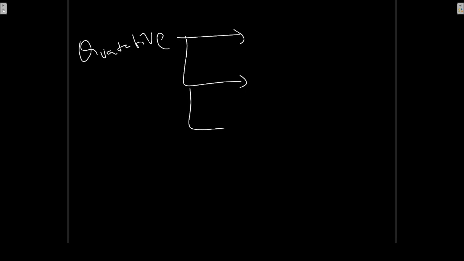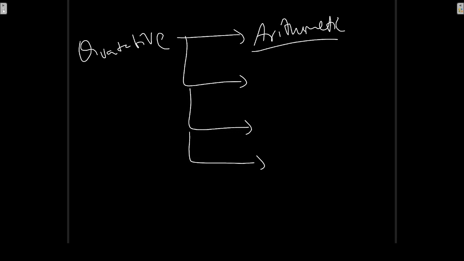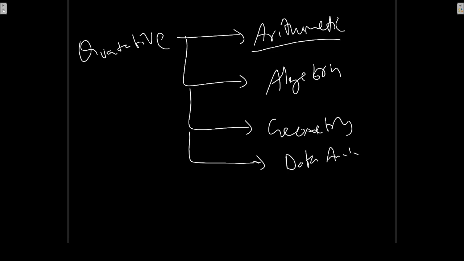Now let's talk about the quantitative section. This quantitative section again consists of four modules. First one is the arithmetic module. Second one is algebra. Third one is geometry. Fourth one is data analysis.